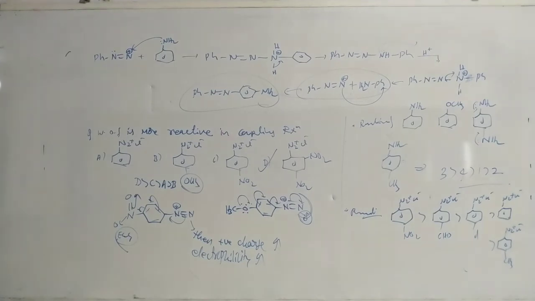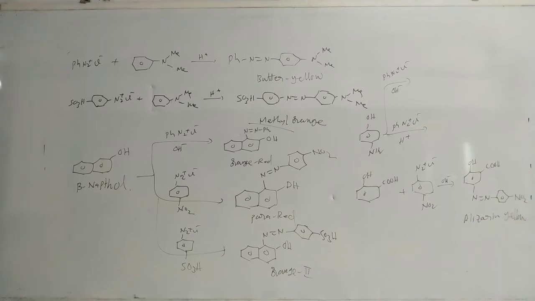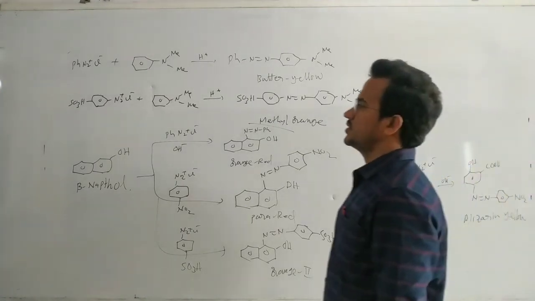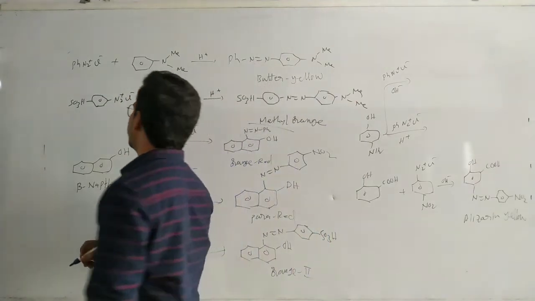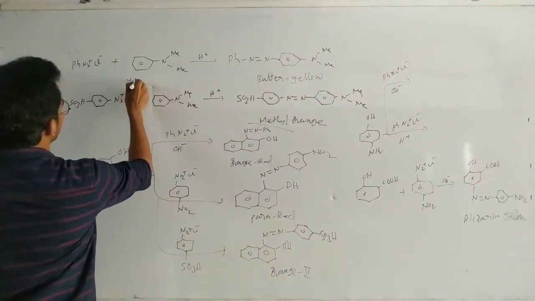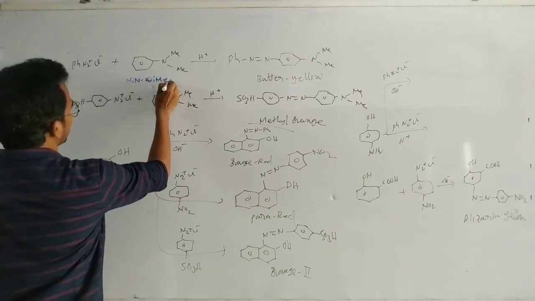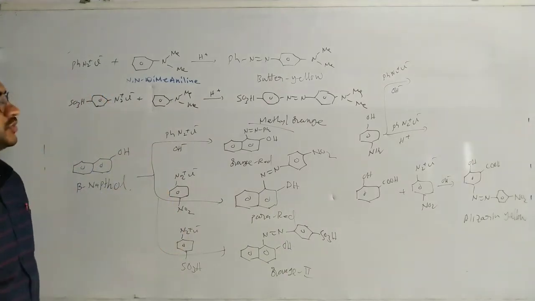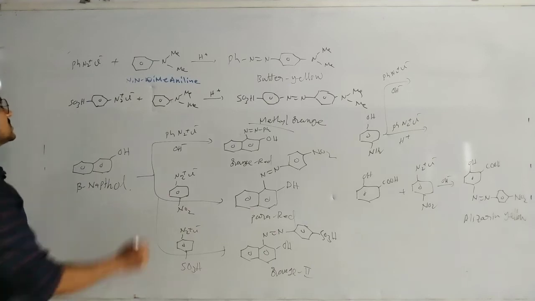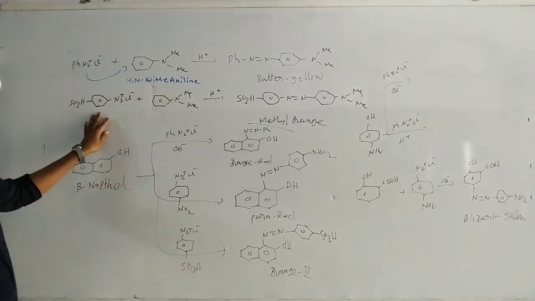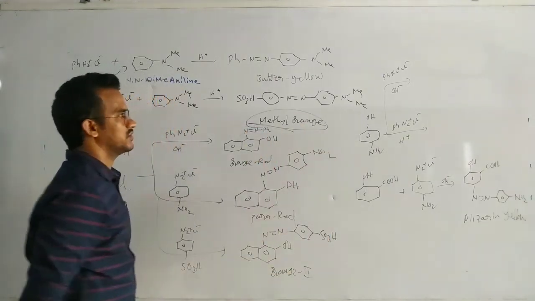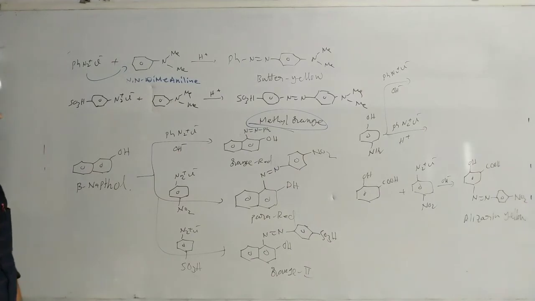Okay, so write down. See this one. And these are some more examples, some more colored compounds. This benzene diazonium salt on treating with N,N-dimethyl aniline. This is not aniline, but dimethyl aniline. You get the butter yellow compound. Okay, butter yellow compound, just coupling. Now this benzene diazonium salt again on reaction with N,N-dimethyl aniline, you get the methyl orange. Okay, you know that indicator, methyl orange. That's it, just coupling.